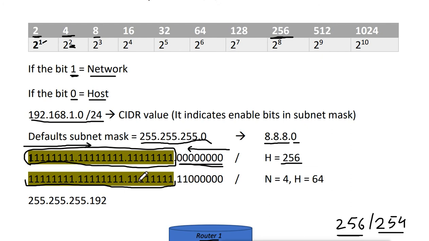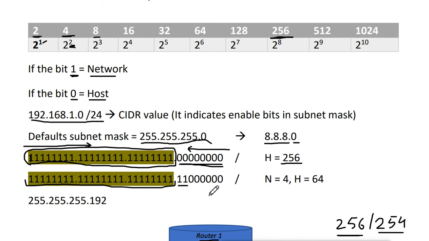So that is why you can see all these bits are on from left to right, and these are the default bits. Now I want two more bits, so I will enable two more bits from left to right continuously, and that will be these two bits.